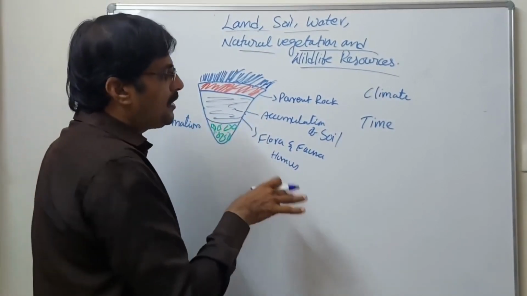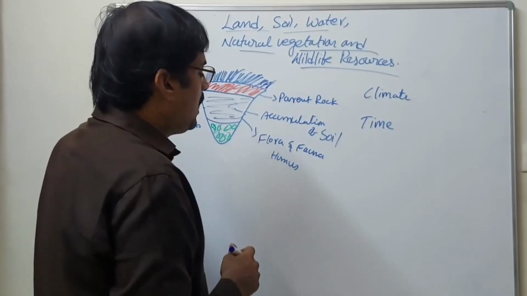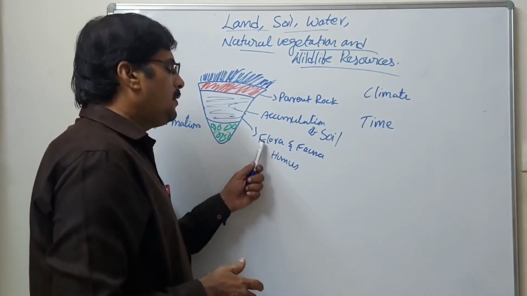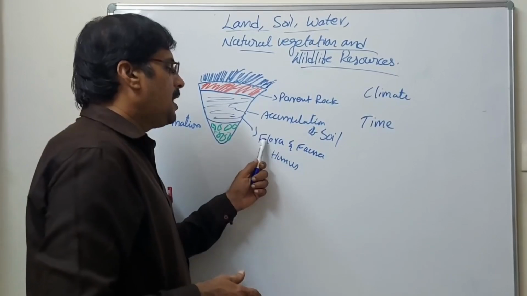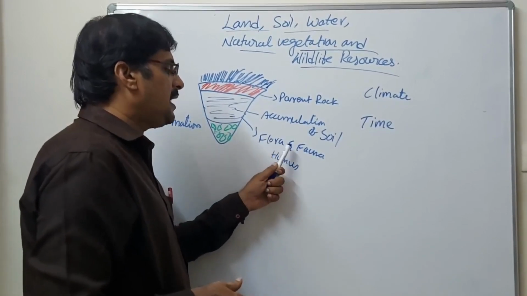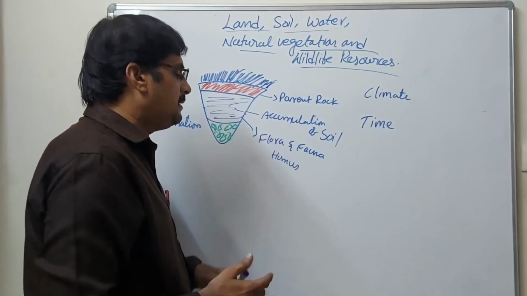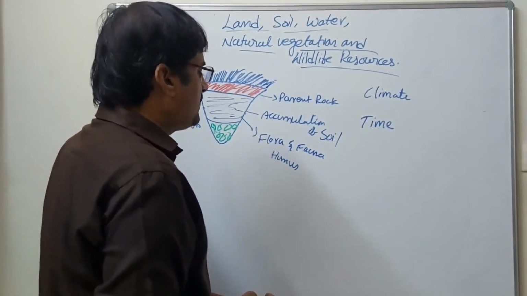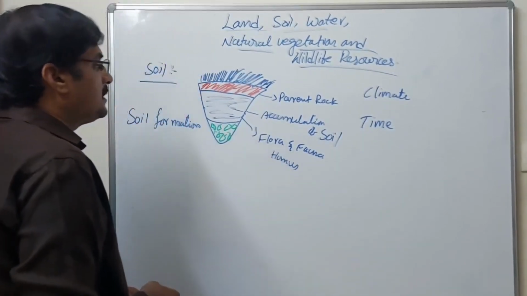And there are flora and fauna and humus. Flora means plants, and fauna means animals and birds.